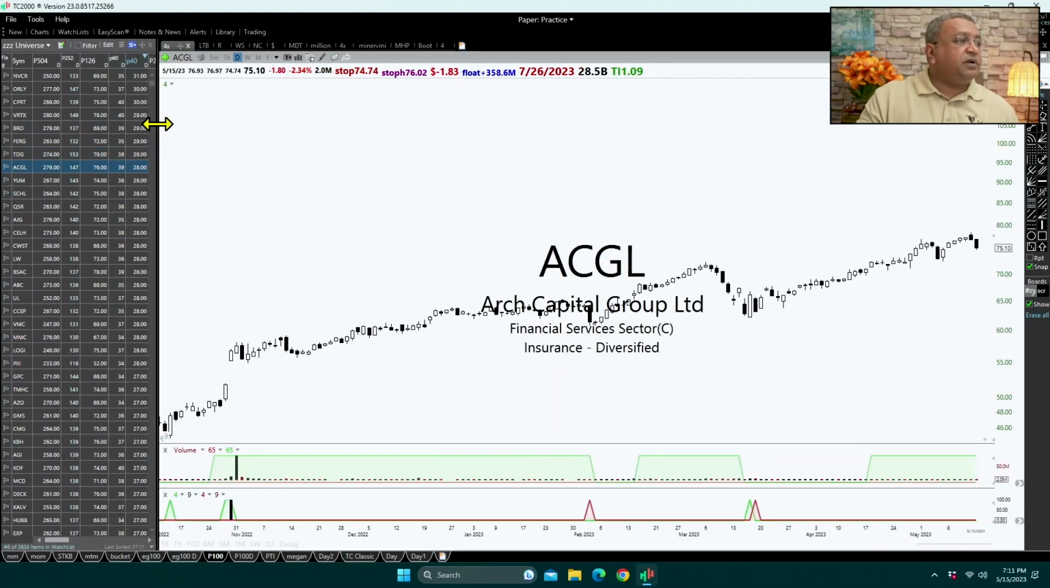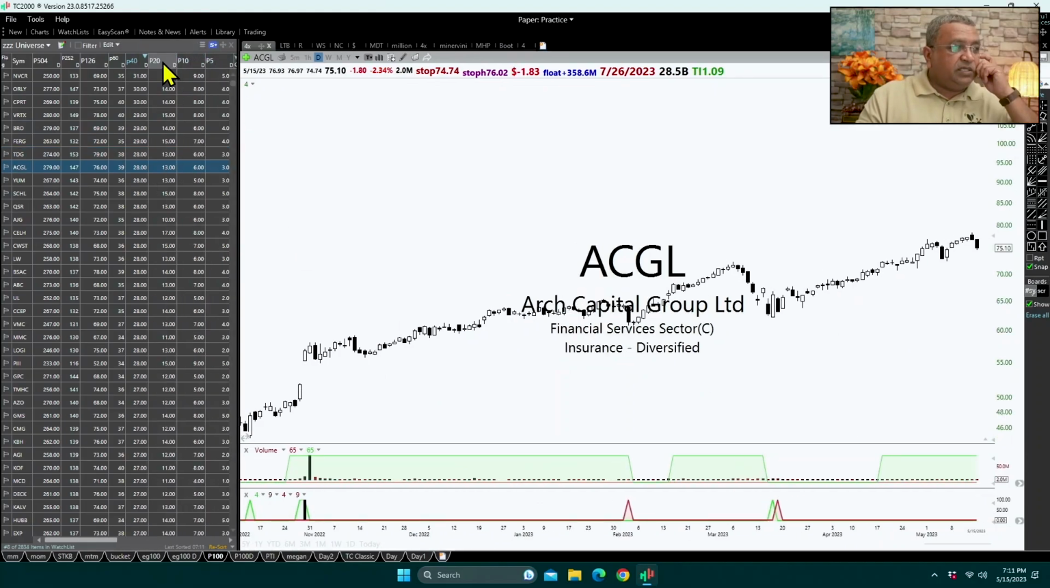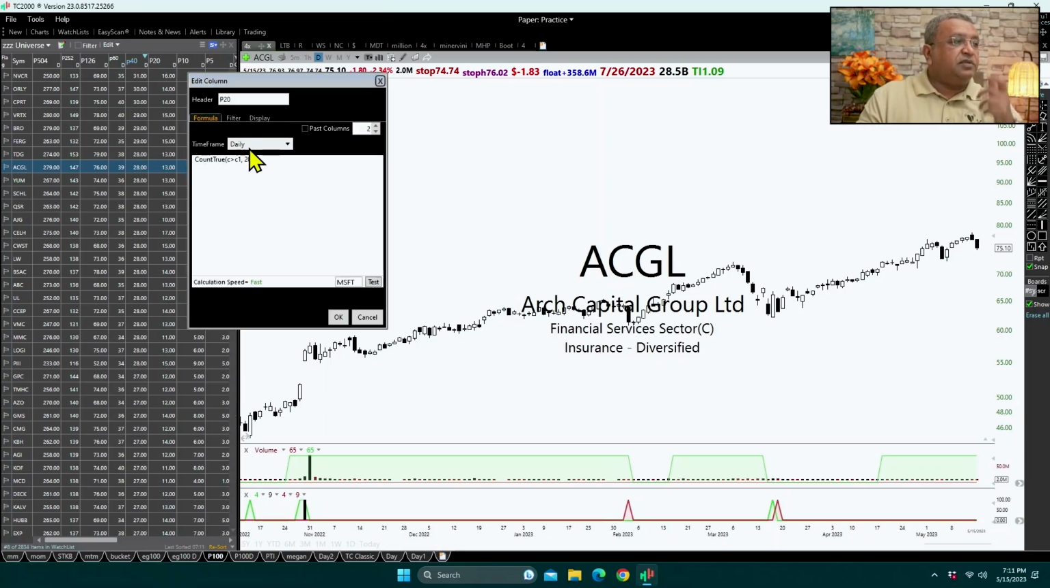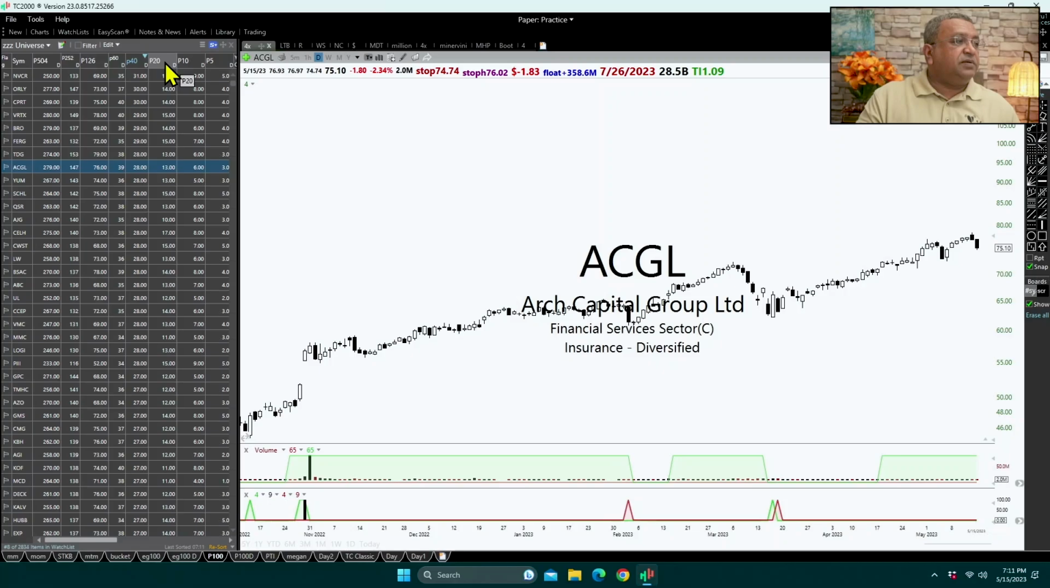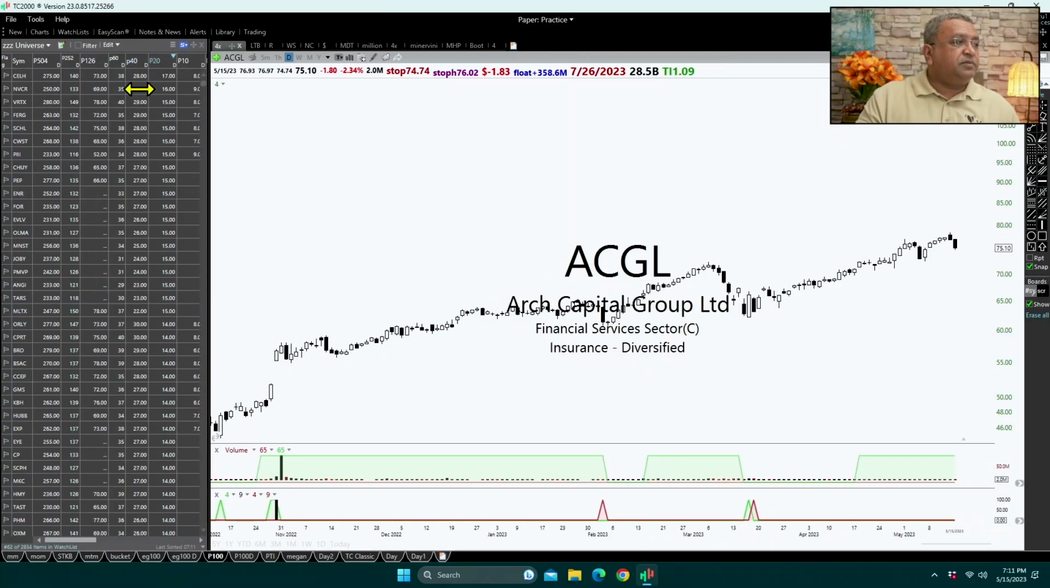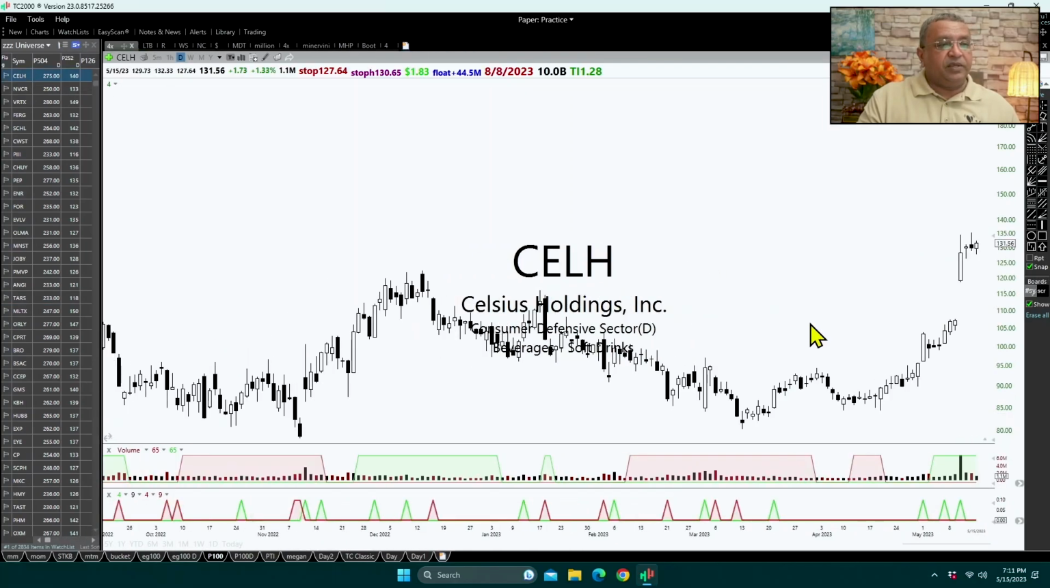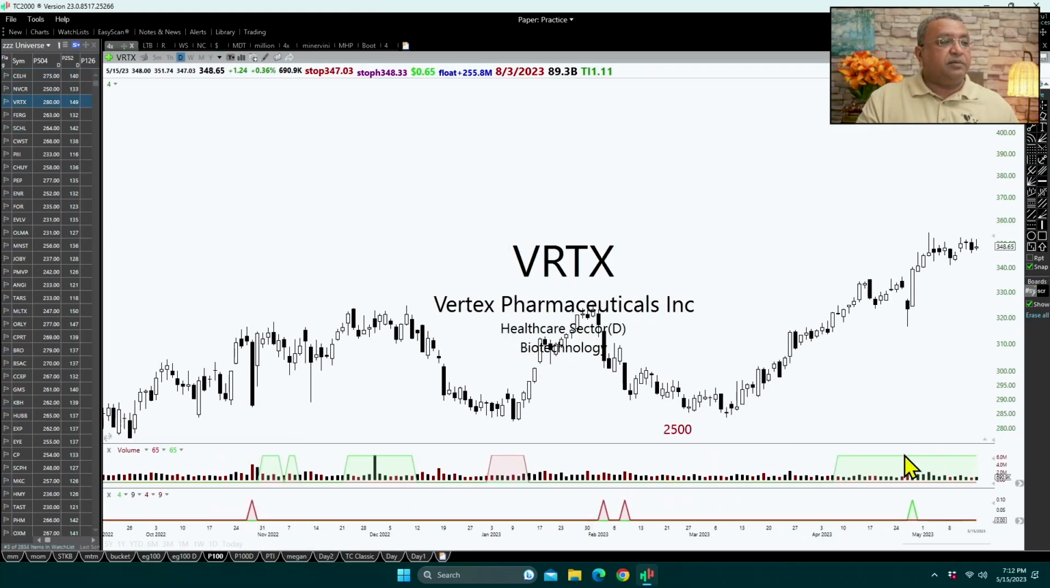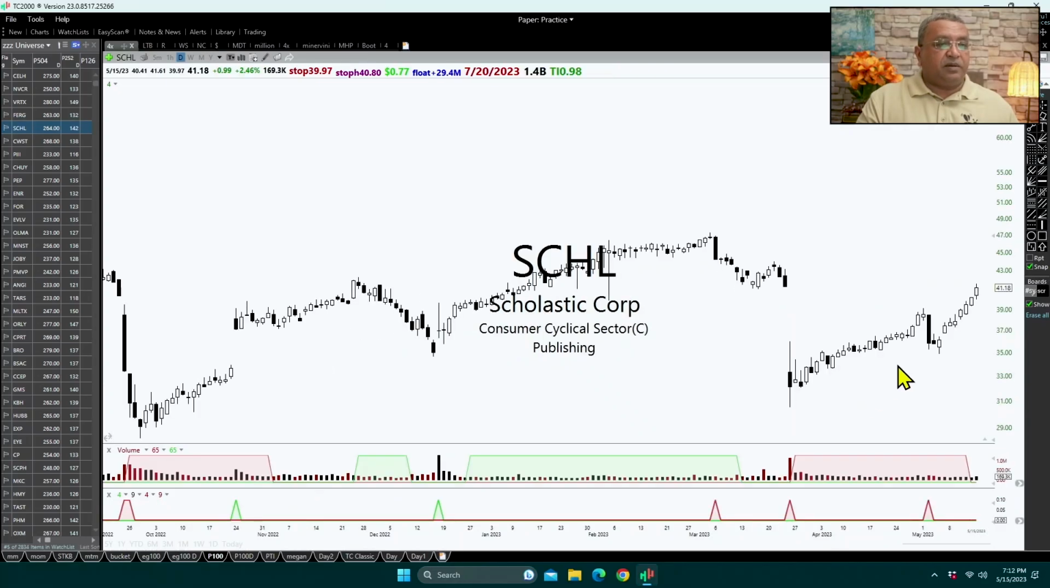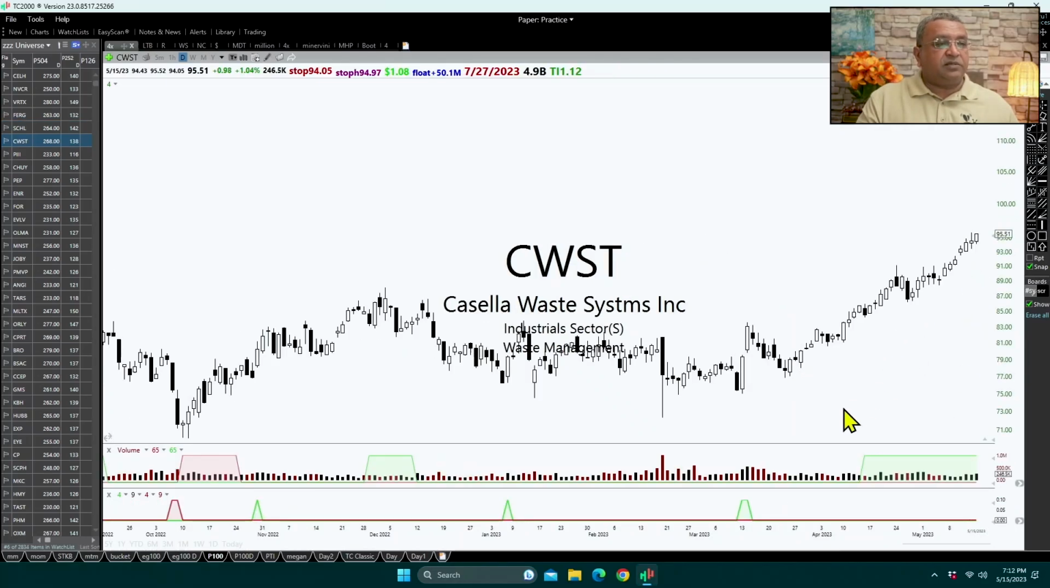Similarly, you can do it for a much shorter time period of 20 days. It just calculates how many times in 20 days this stock is up. So if you see Celsius Holdings has a very high persistency, and that's a stock which I already have a position in, but that's the kind of stock which, if it offers another opportunity to enter, I would like to enter more. Or Novocure, or Vertex Pharma, or Scholastic, or Castle West.